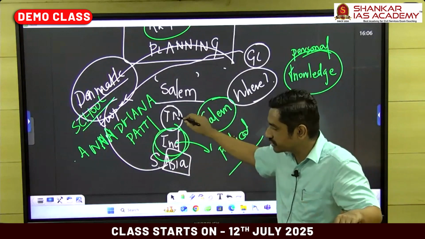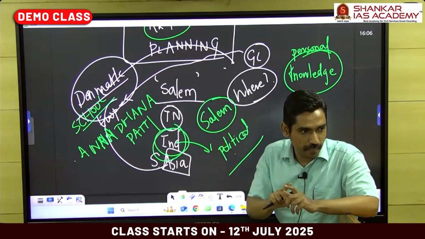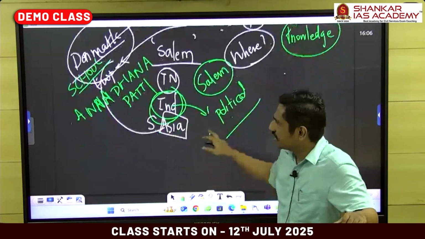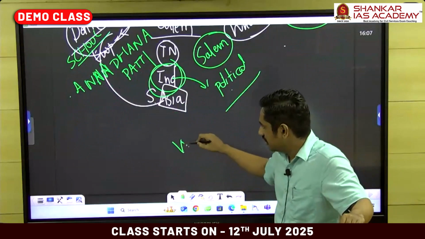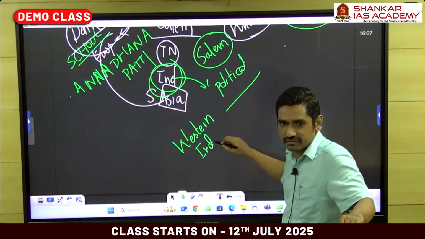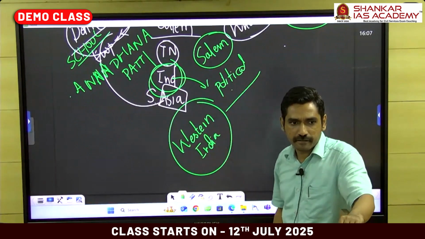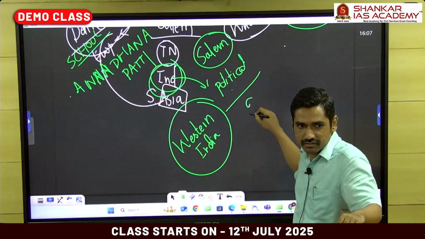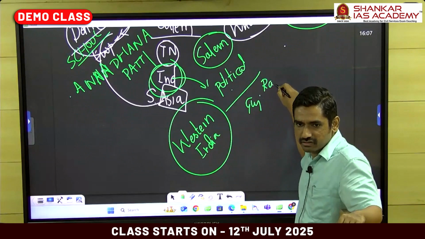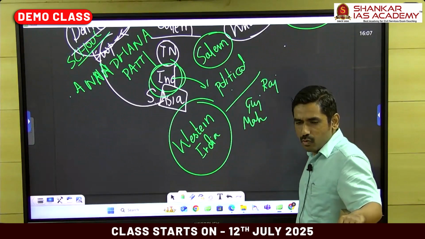Now, if I ask for the state of Tamil Nadu, again, say the Indian constitution, limits are there, state is there, and so on. For example, there is a region called Western India. Fine. Now, tell me which places are there in Western India? Gujarat, Rajasthan, okay. Maharashtra. Goa, Western India or Southern India?